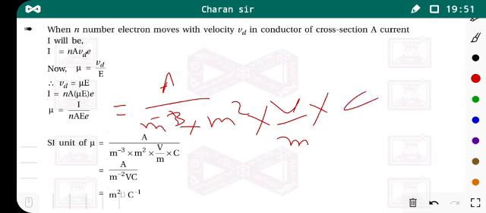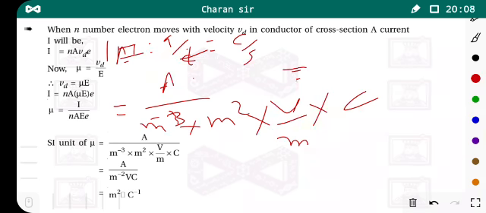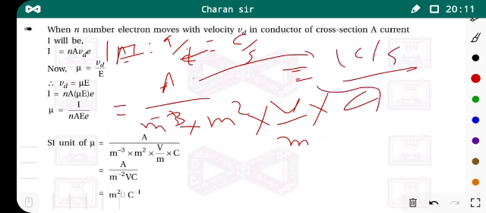Is it okay? So now, you know that the current I is equal to charge per time, that means coulomb per second. Then 1 ampere is equal to 1 coulomb per second. So instead of ampere you can write 1 coulomb per second divided by meter raised to minus 3, meter square, and 1 meter and meter cancel.